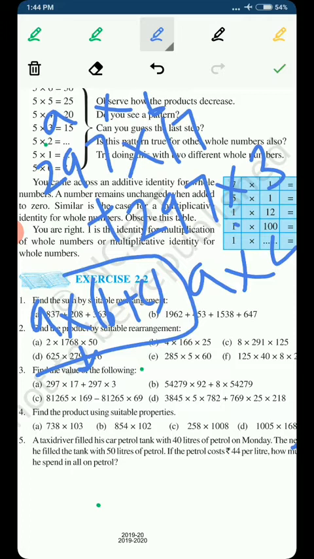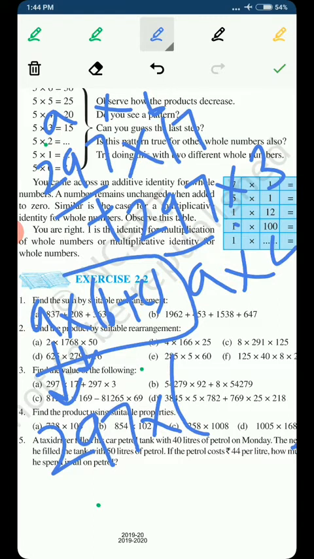Now you have to take common. How to take common? Which number is present in both the terms? The first term is 297 into 17. The second term is 297 into 3. 297 is present in the first term, 297 is present in the second term. So we can take 297 common out of the bracket in the place of a. Then there will be a sign of multiplication. Then there will be a bracket, and in the place of b we can write 17. In the place of c we can write 3. 297 into (17 plus 3).